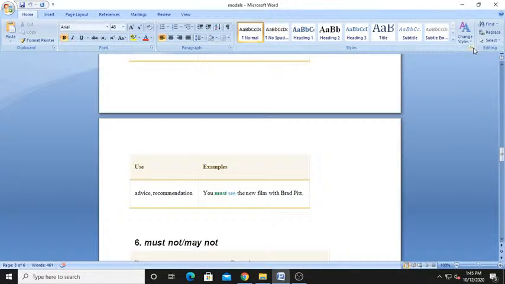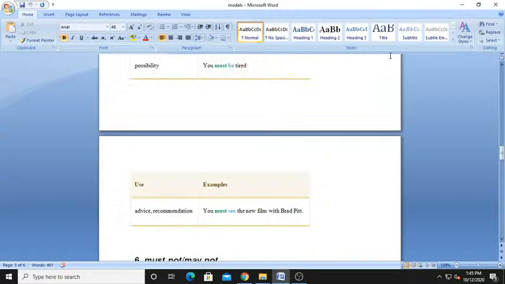Then again another one is advice. Advice or recommendation. If we recommend something or advise something, you must see the new film with Brad Pitt. So there is a recommendation, or I can say it's an advice. Okay, most of the time, but when it is a compulsion, that time we should use it.